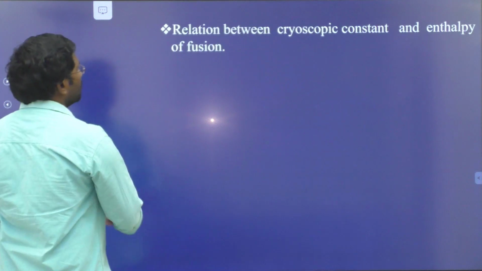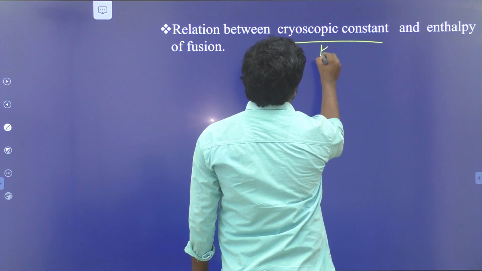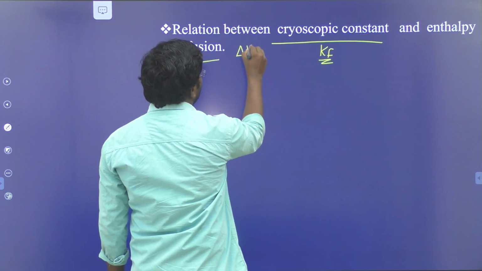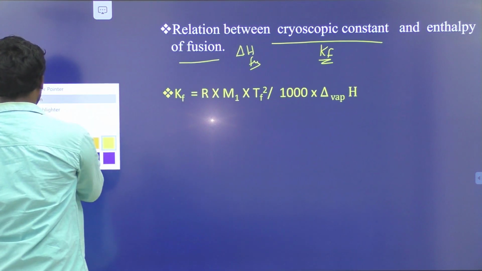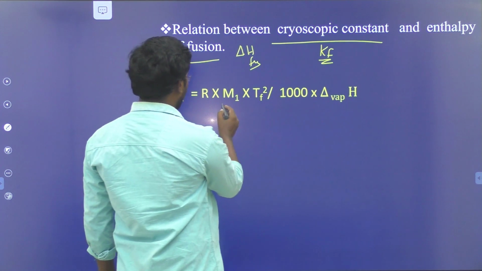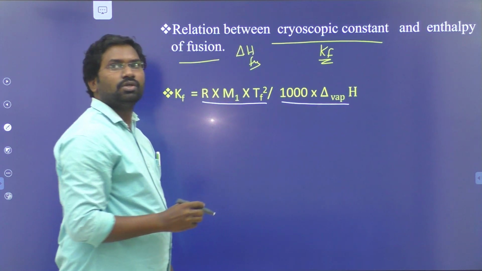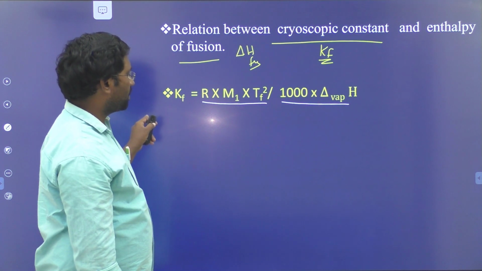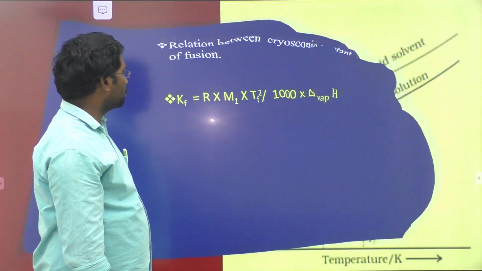Next is the relation between the cryoscopic constant Kf and the enthalpy of vaporization, delta H vaporization. The relation is Kf is equal to R into M1 Tf square by 1000 into delta H vaporization.